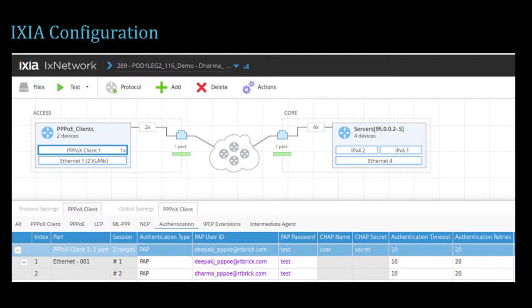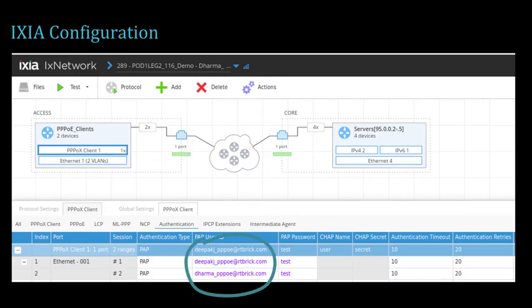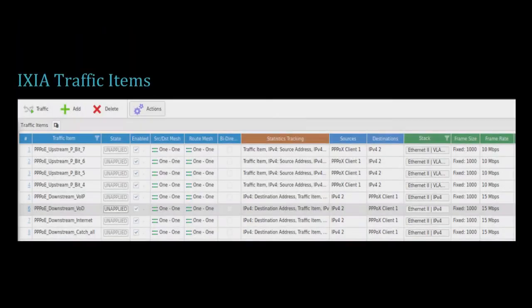The HQoS configuration shows the simulation of the Qumran-MX device which is connected to the PPPoE clients over the access interface. The core facing interface is connected over the uplink interface. So these are the subscribers which are used for the QoS demo. Now let's move on to the traffic streams. The traffic streams are created both for upstream and also downstream. Upstream with different VLAN priority bits have been created with 4 different flows, and downstream for different traffic streams like VoIP, VOD, Internet and other remaining traffic, for which 4 different streams have been created.